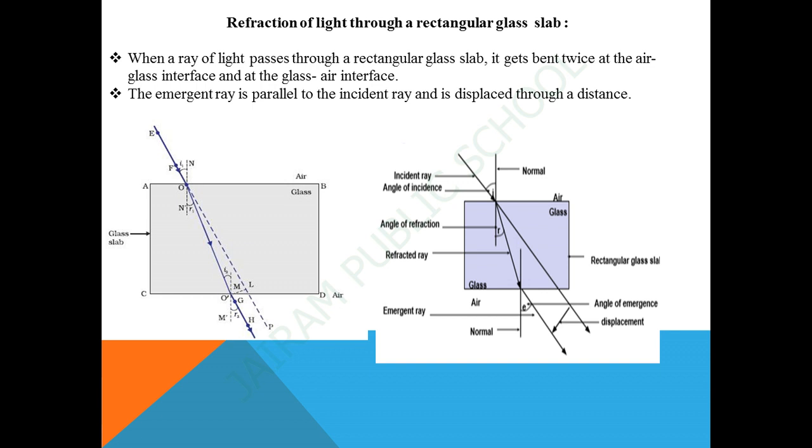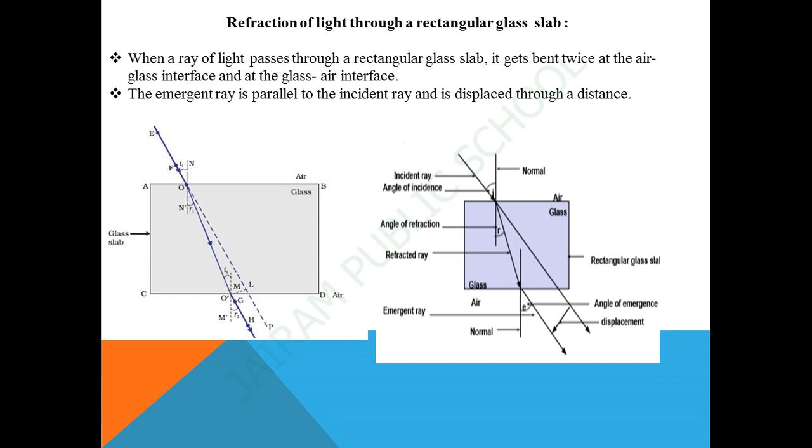The extent of bending of the ray of light at opposite parallel faces AB, that is the air-glass interface, and CD, the glass-air interface, of the rectangular glass slab is equal and opposite. This is why the ray emerges parallel to the incident ray, that is, the light ray is shifted sideways slightly.